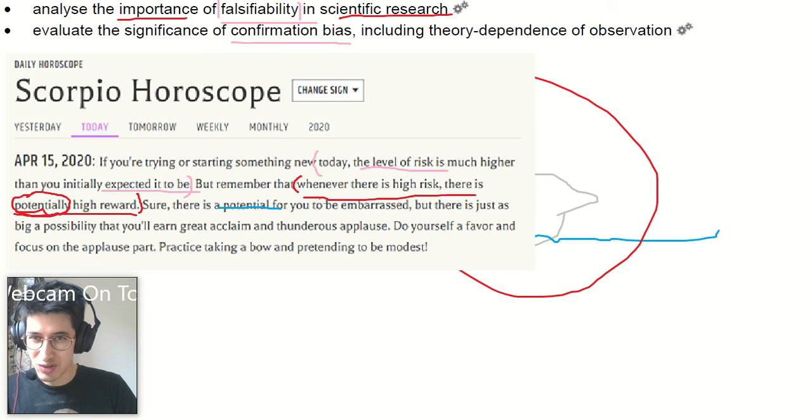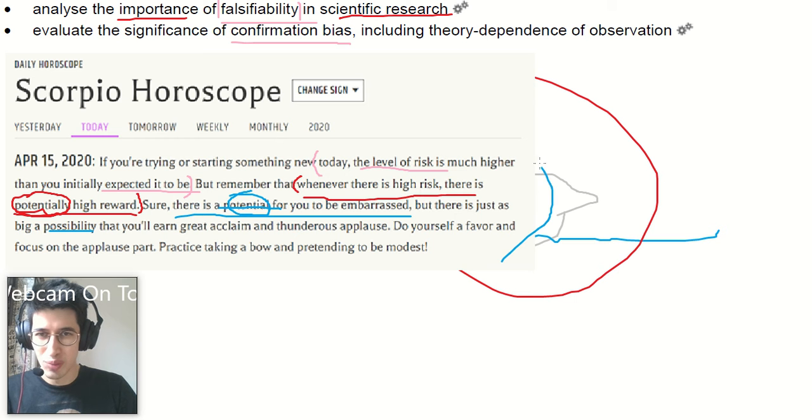There's a potential for you to be embarrassed, and there's a possibility that you'll earn great acclaim. So potential and possibility, again, they are not statements that are saying anything. If I get embarrassed, sure, of course, they said there's a potential for you to be embarrassed. If I don't get embarrassed, they said, well, it was only a potential. So no matter what observation you make, it's still not proving this sentence wrong. There's nothing in this horoscope that can be proven wrong at any point, at which point it makes you wonder why you should believe it. A statement that can never be proven wrong is not a useful statement.